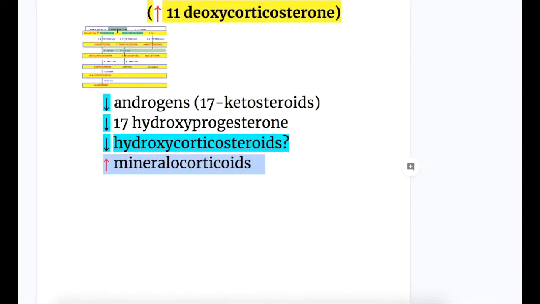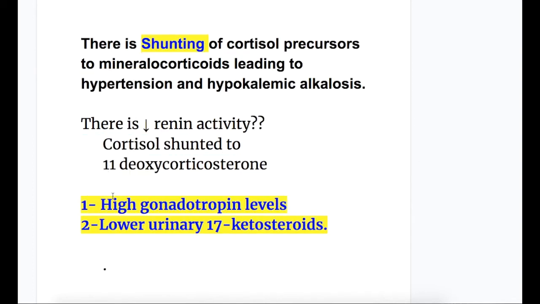So again, these three substances are decreased in 17-alpha hydroxylase deficiency: androgens, hydroxyprogesterone, and hydroxycorticosteroid, but there is an increase in mineralocorticoids. Other substances which are decreased include renin activity. There are high gonadotrophin levels. Why high gonadotrophin? Because there are decreased 17 ketosteroids, and there are lower urinary 17 ketosteroids. So decreased blood 17 ketosteroids and decreased urinary 17 ketosteroids with high gonadotrophins in 17-alpha hydroxylase deficiency.